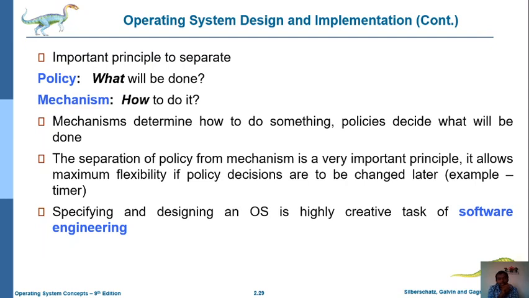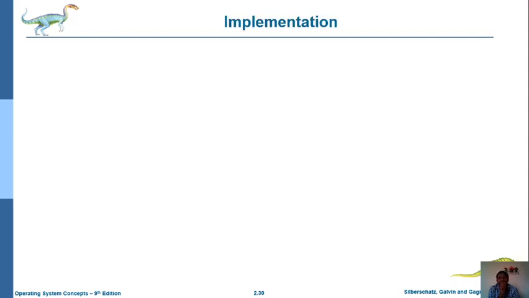So here the specification and design of an OS is a highly creative task. That means normal users cannot design or implement an operating system. Designing or implementing an operating system is creative work. That is a software engineer's work. So normal people cannot implement or design these operating systems.